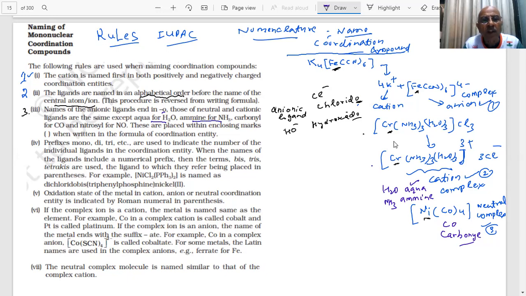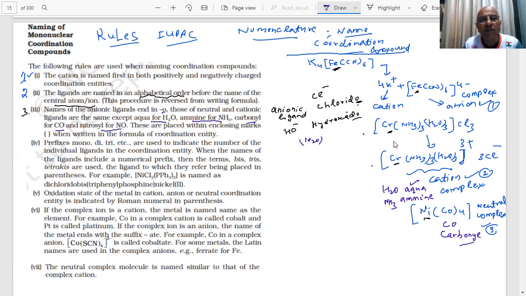You have noted down carbonyl CO, nitrosyl NO. They are placed within enclosing marks. How are they written, student? They are written in the brackets. You have seen that.